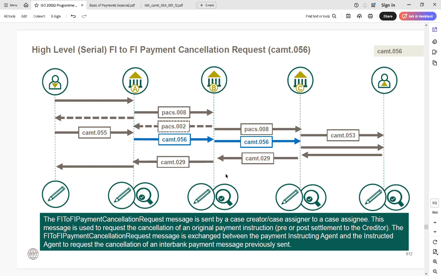If it is positive, with CAMT.029 we are going to send PACS.004. If it is negative, then only we send CAMT.029. There is no reply to this message. So this is a short flow of your CAMT.056 message. As we discussed, it can be sent at the end of the statement message, whether it is cancelled or not. This is only for pacs messages, not for your cancellation CAMT.053.